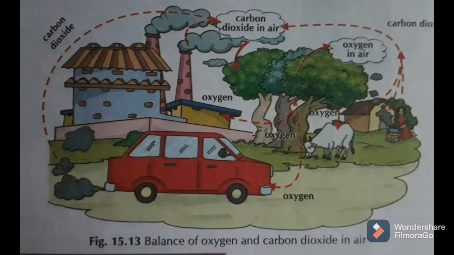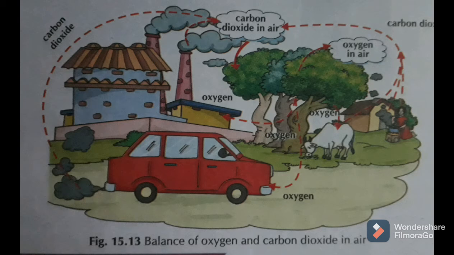In this way, plants and animals help maintain the balance of oxygen and carbon dioxide in nature. This example shows the interdependence between plants and animals in nature.